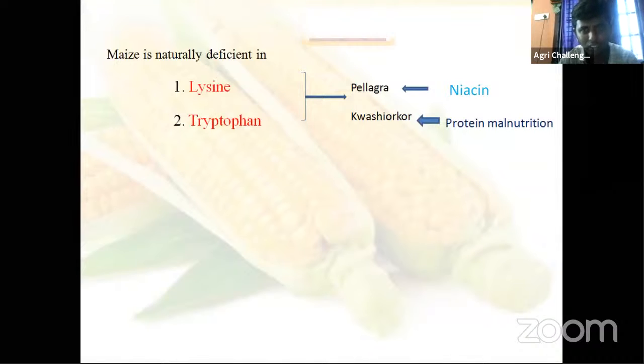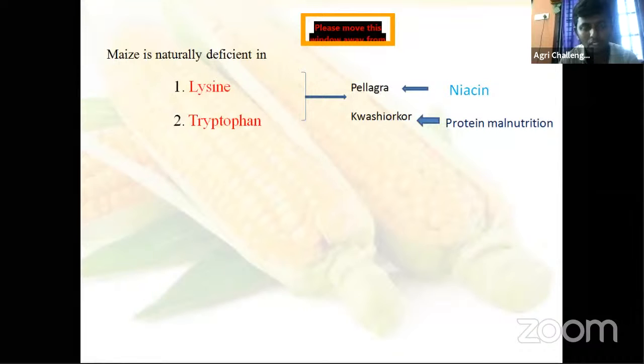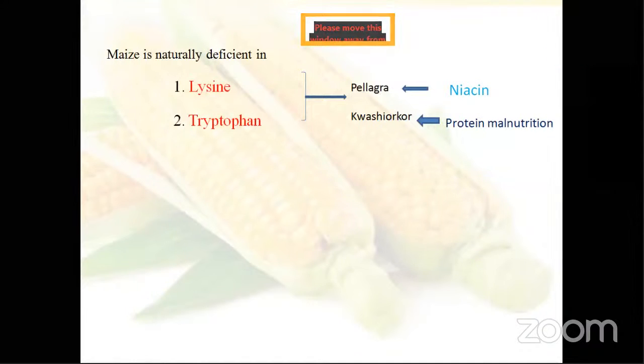What is niacin? What are the different B complex vitamins? Vitamin B1, B2, B3, B4, B6. Niacin is one of the B complex, B3, right, sir? Yes, sir.